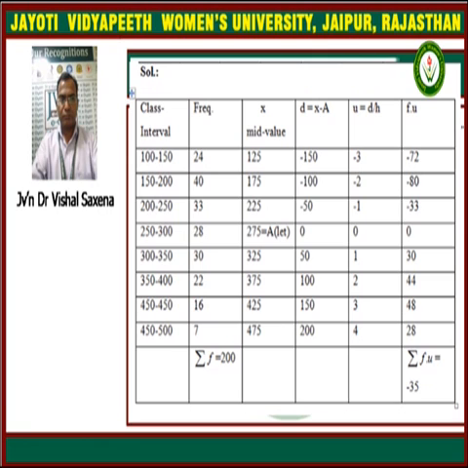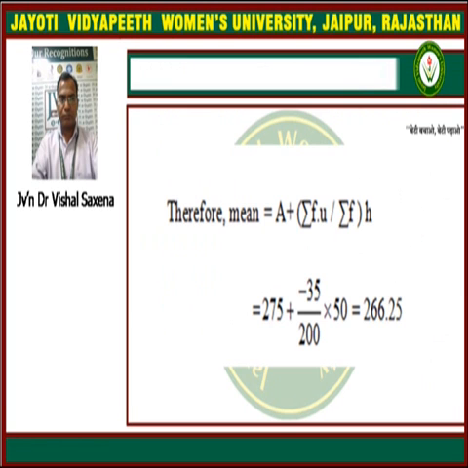So we can make this table and complete it. Summation of f is equal to 200, while summation f into u is equal to minus 35. Then we put the values in this formula: a plus summation f into u upon summation f, into h. h means the width of the class interval, which is 50, and then we make the calculation. So this comes to 66.25.